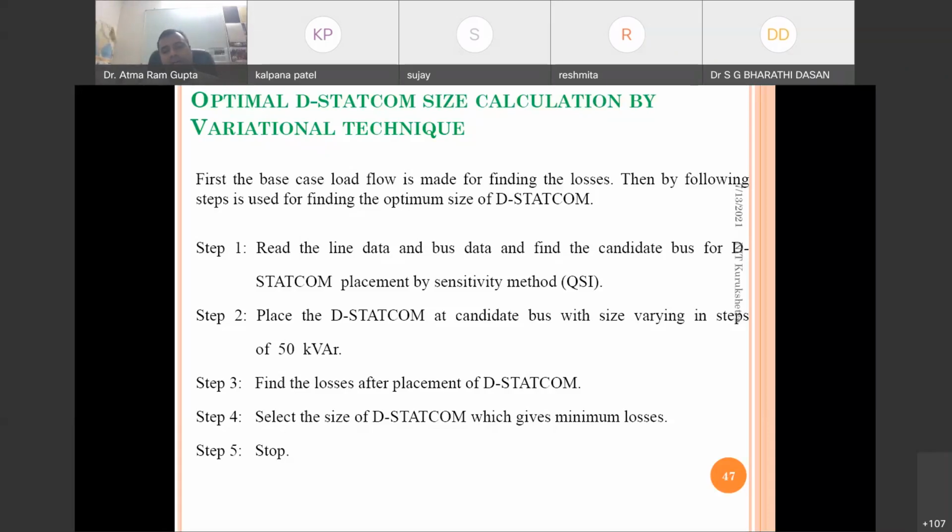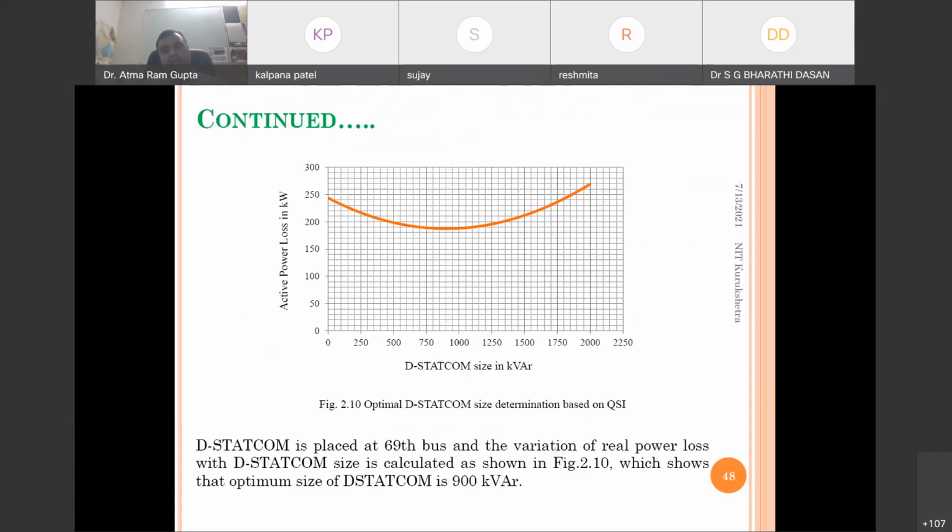After finding the optimal location, we install the devices there and increase the size of the devices in steps in the MATLAB programming, and we can see the impact on the losses and the voltage profile. Say, for example, starting from 0, we increase by 50 kVAR in steps, record the losses, and then plot the rating versus losses. So we get this kind of graph.